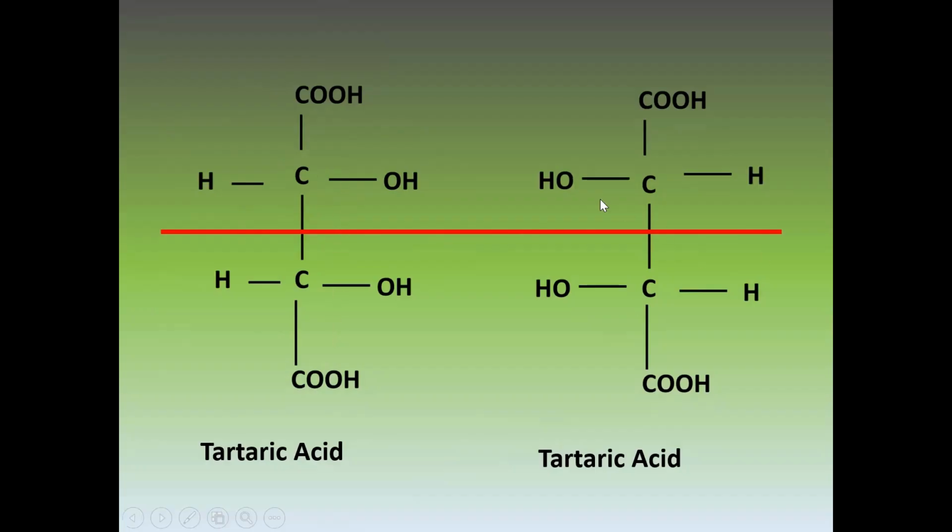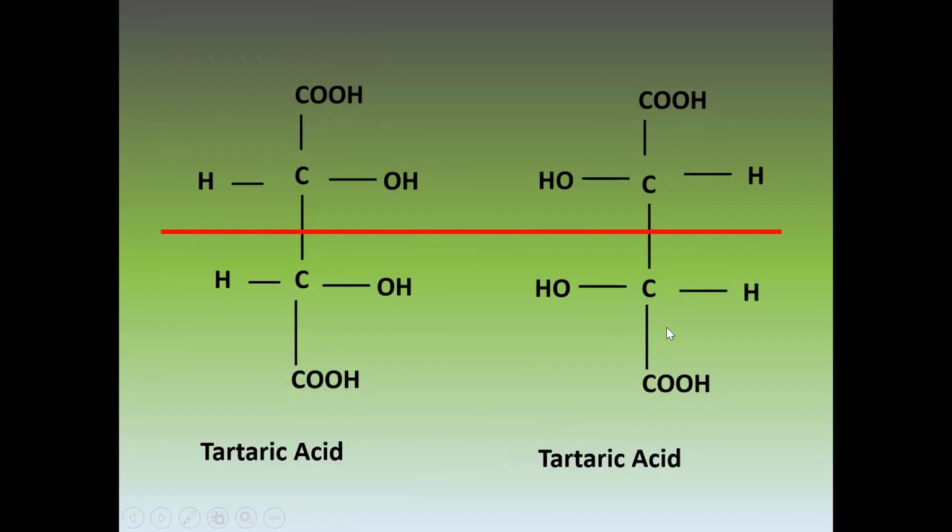Similarly, if both OH groups are on the left side, again the same condition appears. This upper half is the mirror image of the lower half. So this rotates light on the right side, this rotates light on the left side. So what happens? The overall molecule becomes optically inactive because it will try to rotate right, and it will try to rotate left. So on the whole, these two molecules of the tartaric acid are meso.